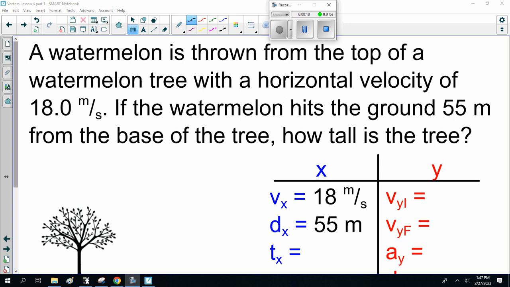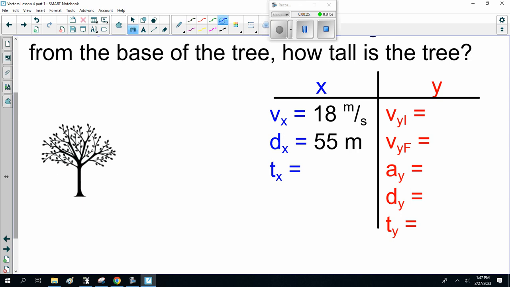Part 2. Now, a watermelon is thrown from the top of a watermelon tree with a horizontal velocity of 18 meters a second. If the watermelon hits the ground 55 meters from the base of the tree, how tall is the tree? And yes, watermelons don't grow in trees. They grow in bushes on the ground, but whatever. And I've got my vector arrows again. I'm getting old. Anyway, so drawing a picture, making a list of everything I know.